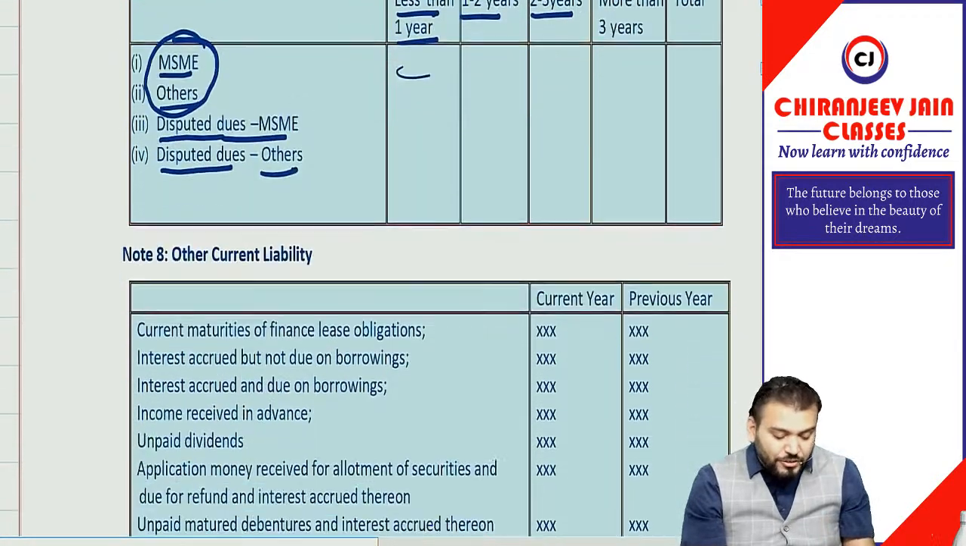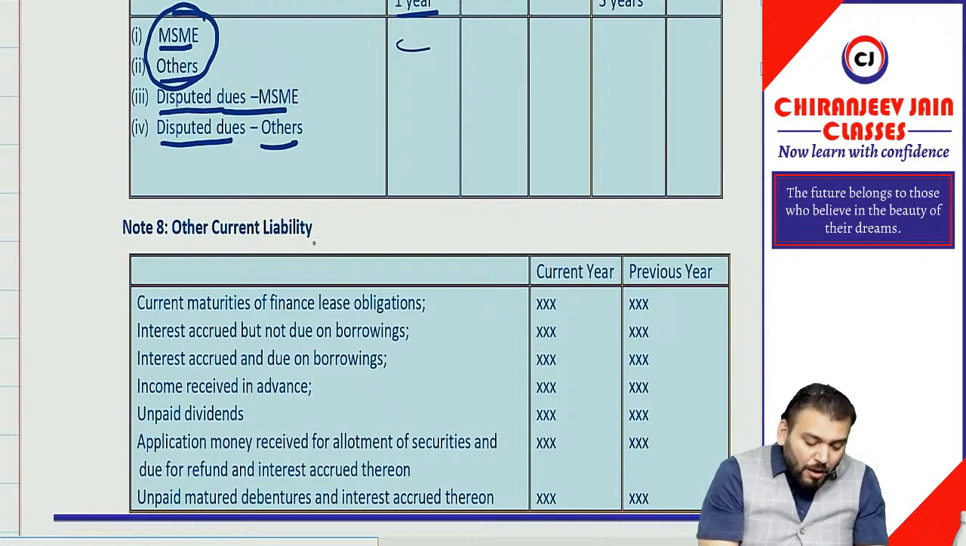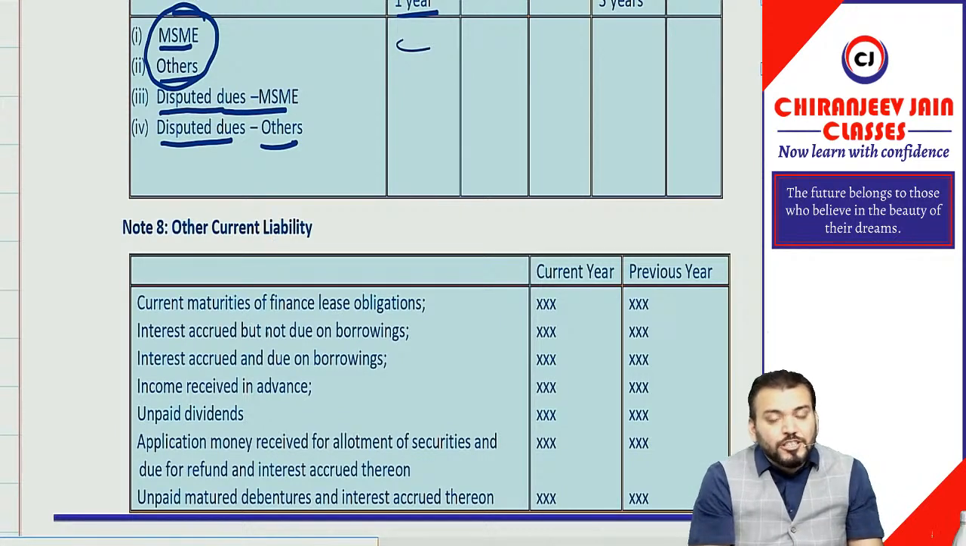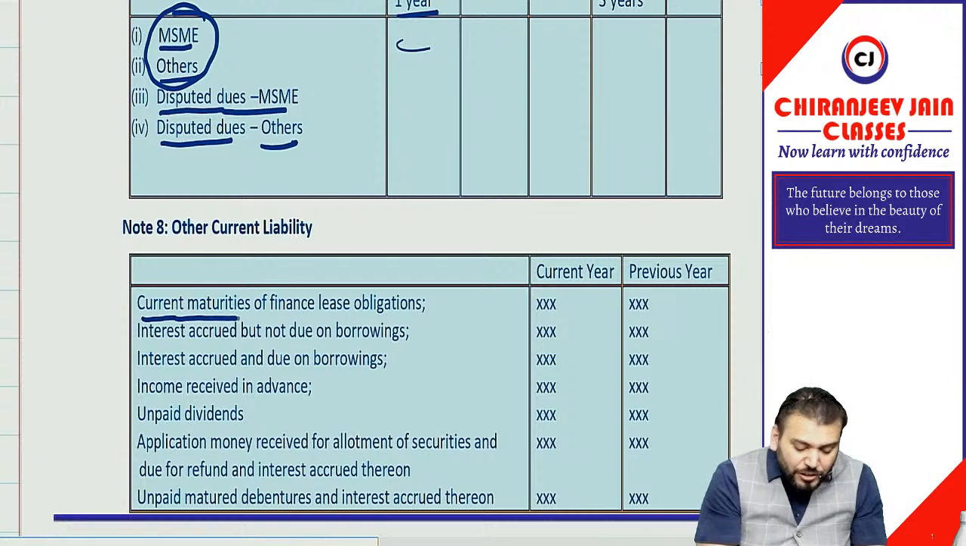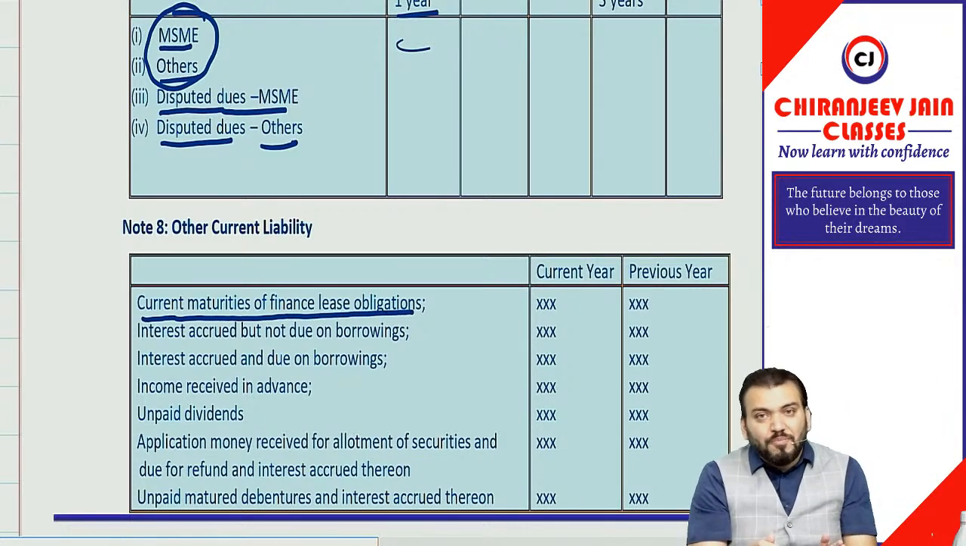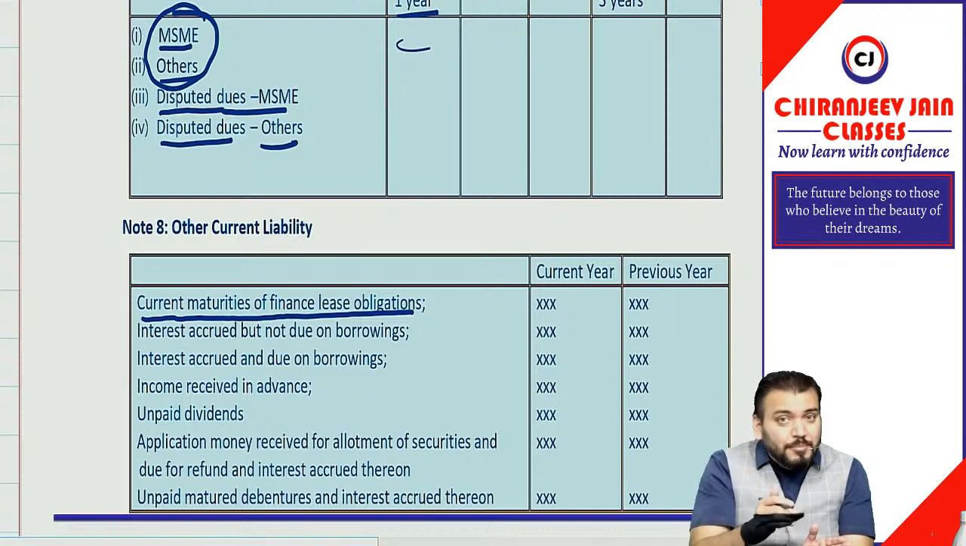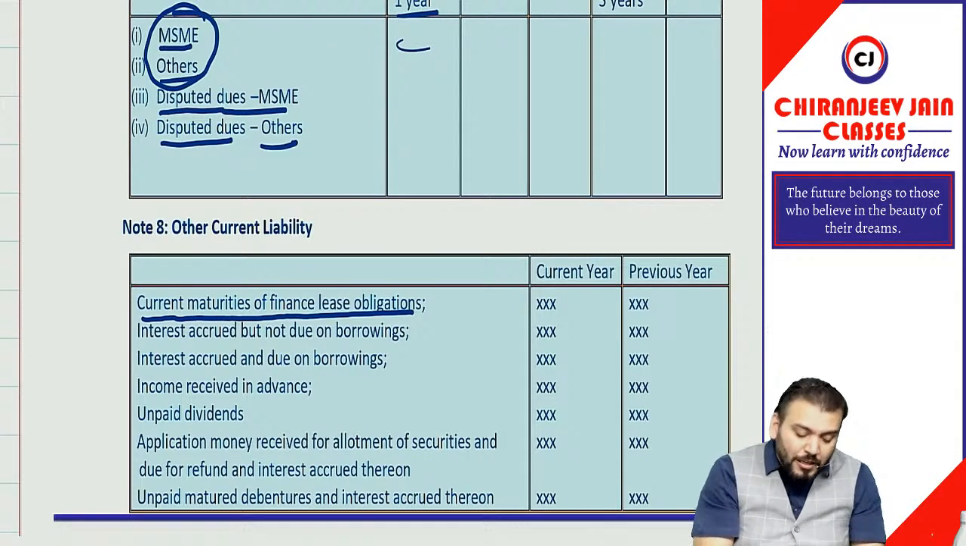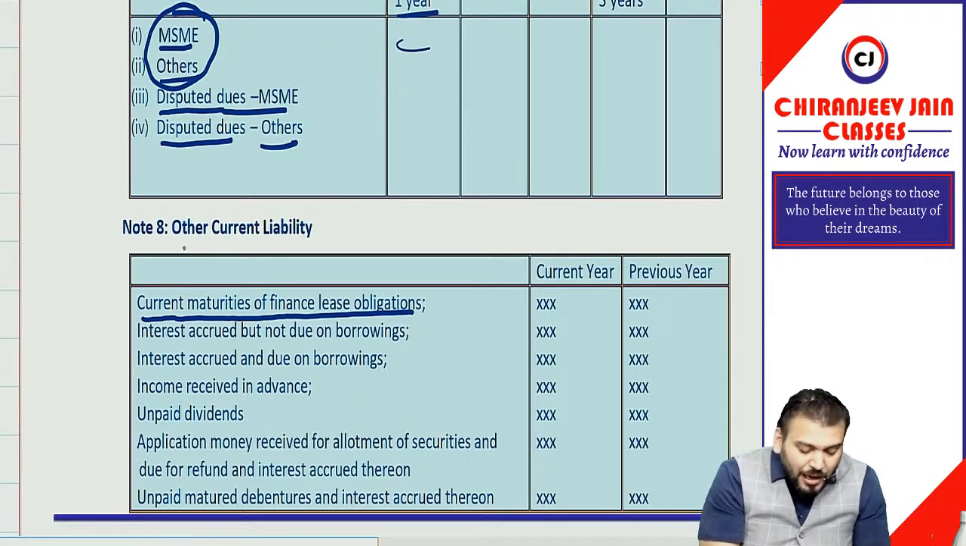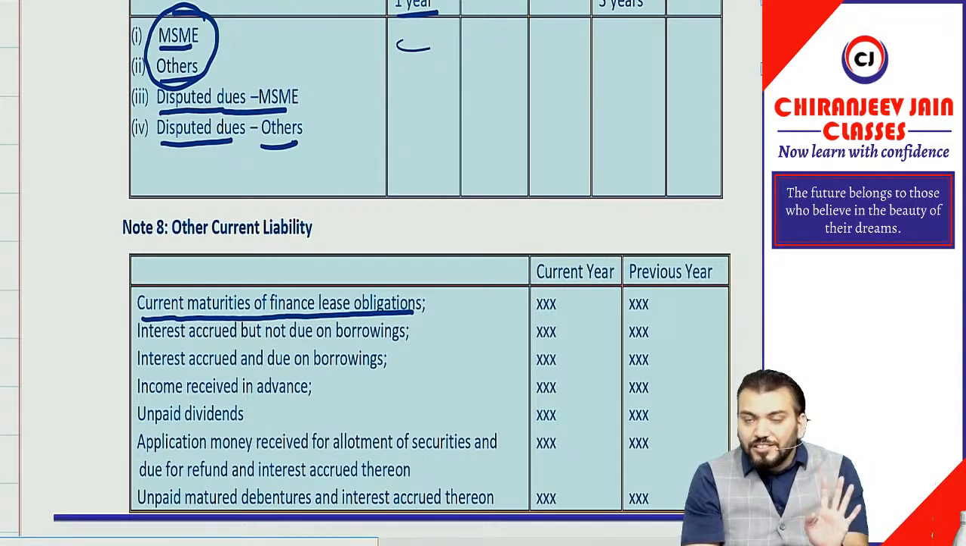Correct? Understood? You can see now under other current liability, current maturities of long-term borrowing will not be shown. But one doubt will come, sir, what about current maturities of finance lease obligation? Means if there is some finance lease, of course for that also there are some current maturities. For that there is no amendment, so that will still be shown under other current liability, current maturities of finance lease obligation. Understood? Correct?